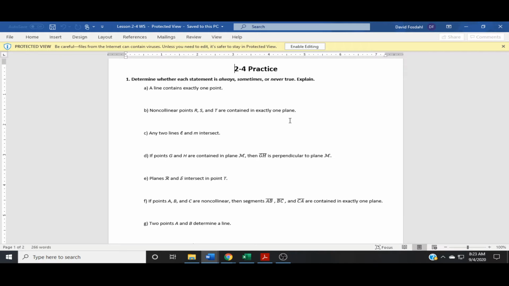Always true, sometimes true, never true. Any 2 lines, L and M, intersect.